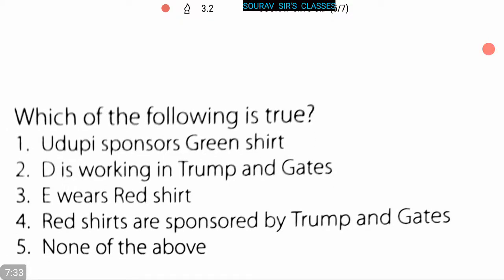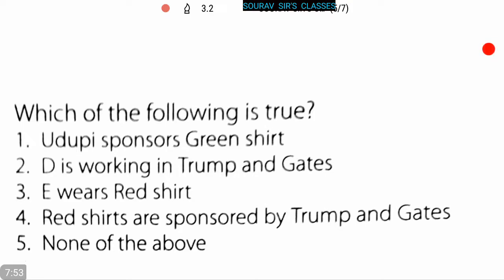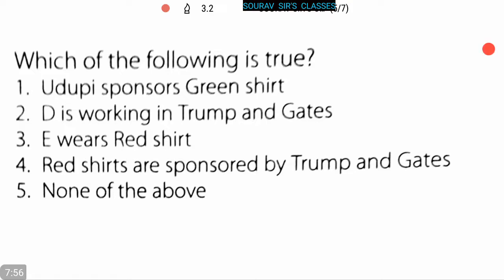Now here 5 options are again given and we have to choose the right one. So the options are: UTP sponsors green shirt, D is working in Trump and Gates, E wears red shirt, red shirts are sponsored by Trump and Gates, none of the above. Now, just as in the past question, red shirts are sponsored by Trump and Gates, and B works here. So red shirts are sponsored by Trump and Gates is the correct answer. So option 4 is the correct answer.